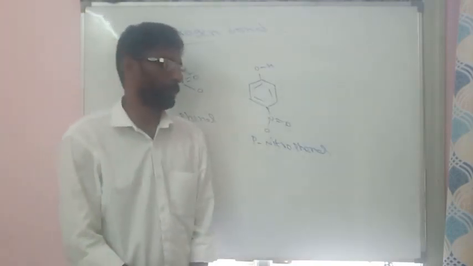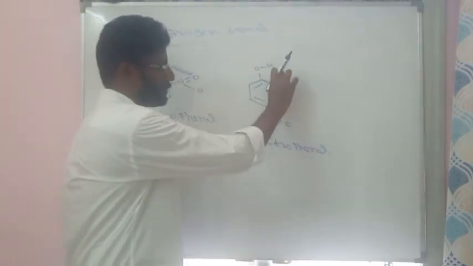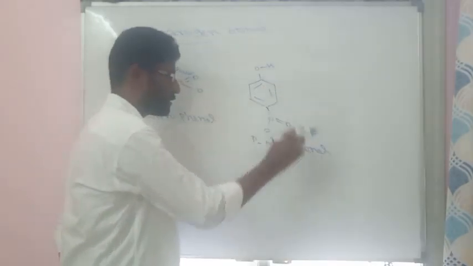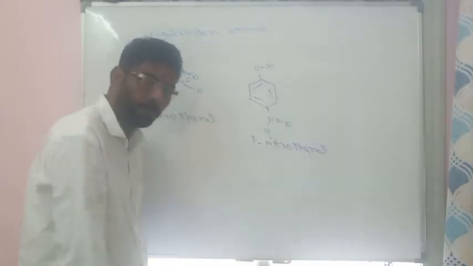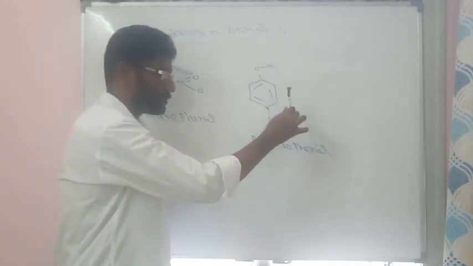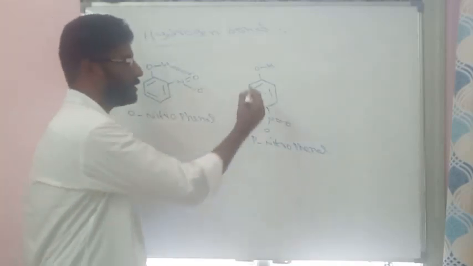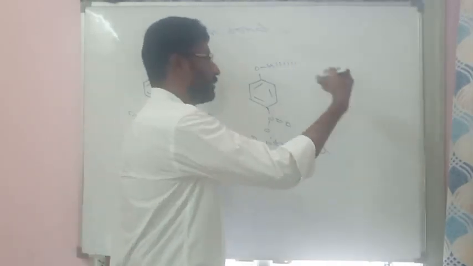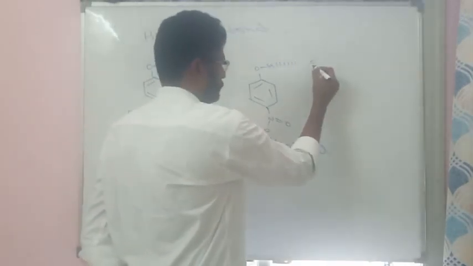But when we come to para-nitrophenol, the NO2 is at the para position. It is a very large distance. So due to this large distance, a hydrogen bond cannot form between this hydrogen and oxygen. However, this OH group can form a hydrogen bond with other molecules, for example water.